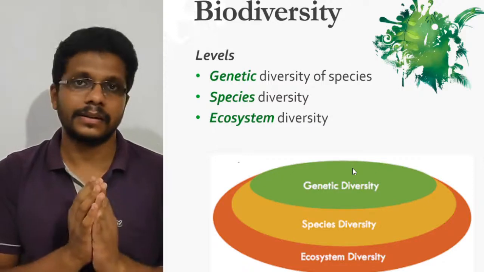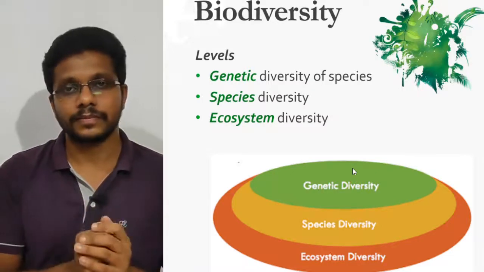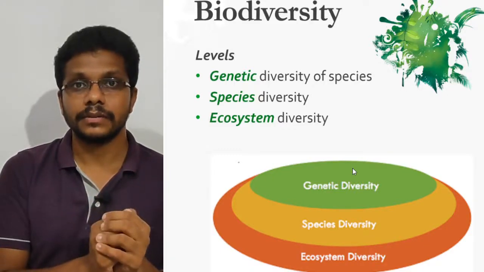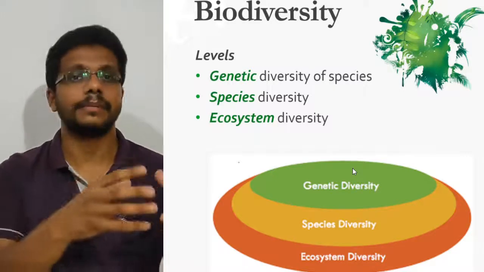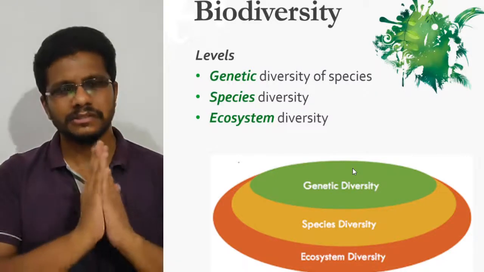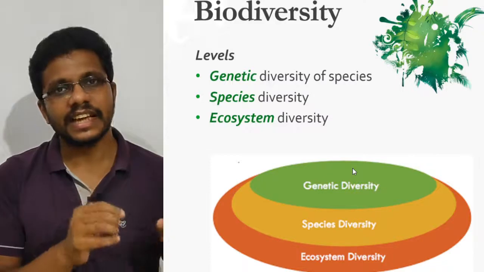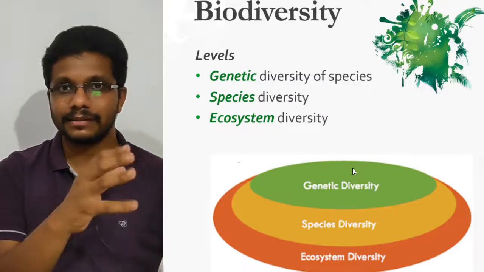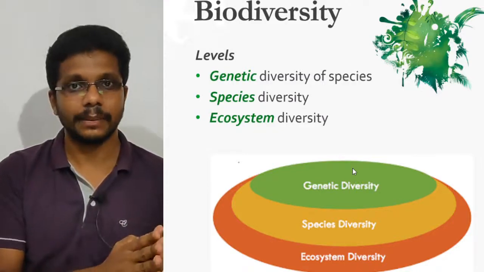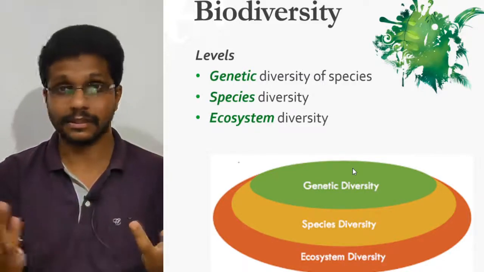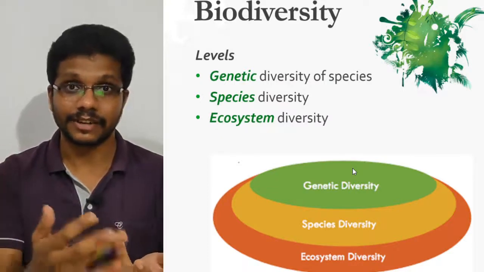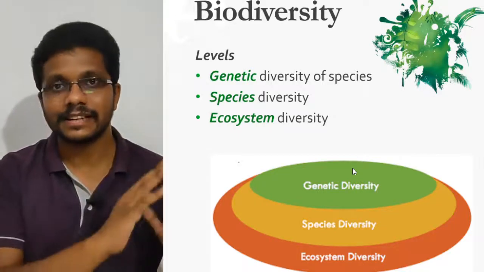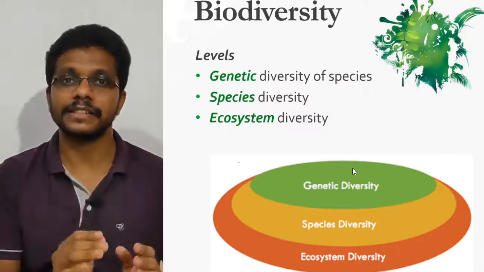Let me give you an example. Let's look at mangoes. We have different types of mangoes and mango trees around us. The organism is the mango tree, and they produce these different types of mangoes. If you collect mangoes from the state Kerala, you can find so many different varieties. Each and every type belongs to a single species, but they are different. Maybe they differ in their morphology, in their fruit, with different shape, different size, different flavor. Even if they belong to a single species, there is variation within a species.